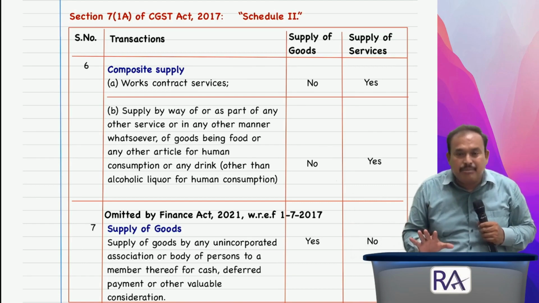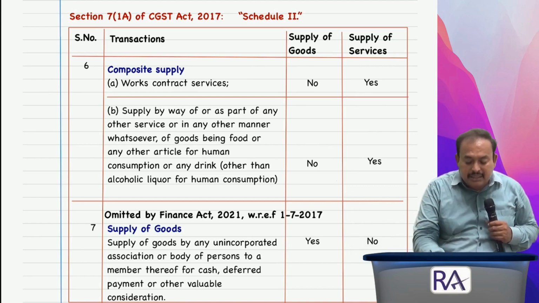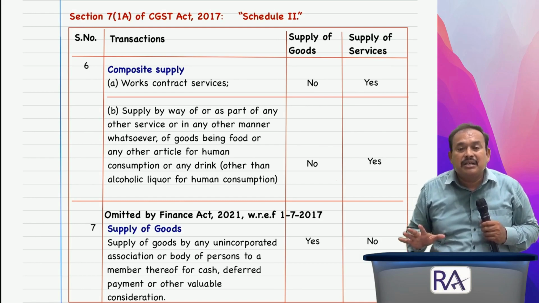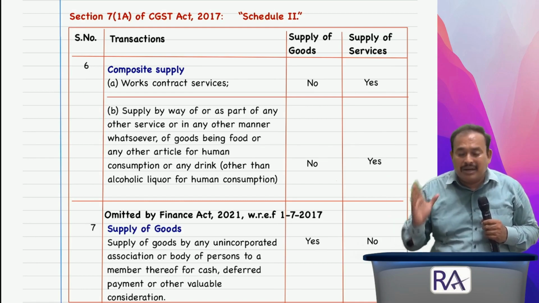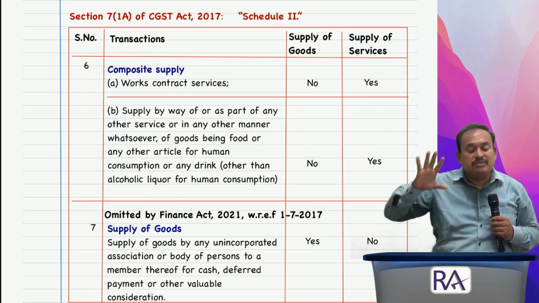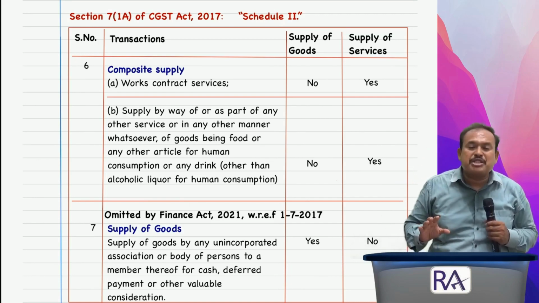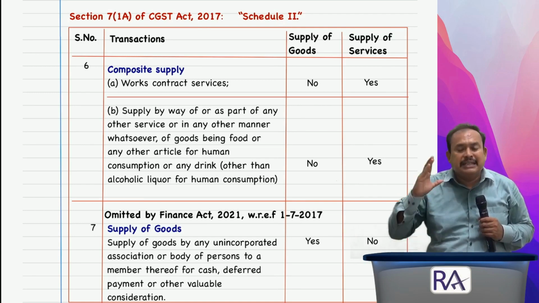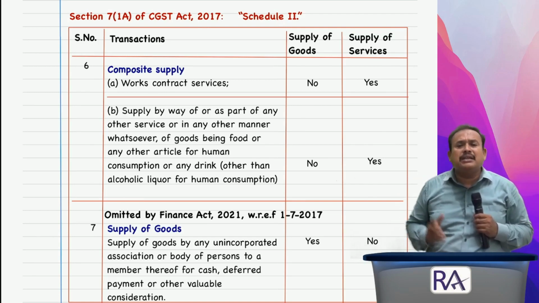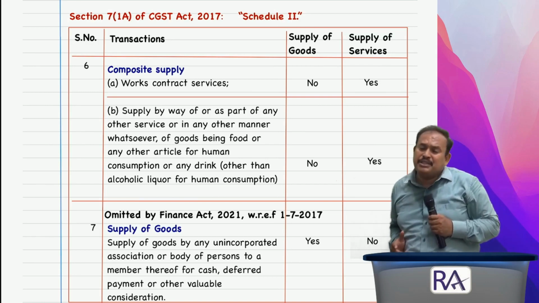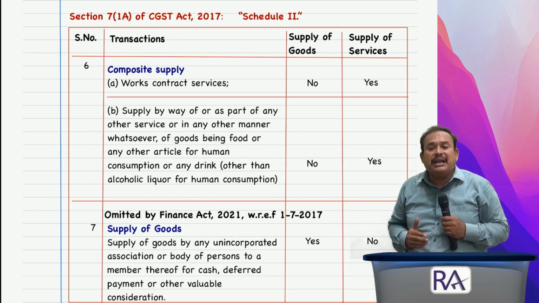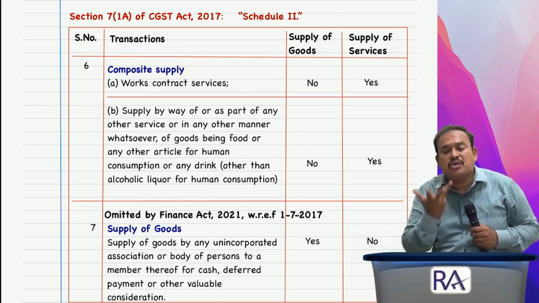So for the time being, we have referred here schedule 2 by inviting attention to what is supply of goods, what is supply of services, the declared 6 points. What are the 6 points? Quickly recapitulate. 1 is nothing but transfer. 2, land and building. 3, any process or treatment. 4, transfer of business assets. 5, supply of services. 6, composite supply.